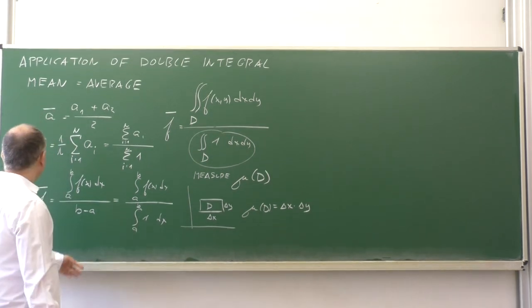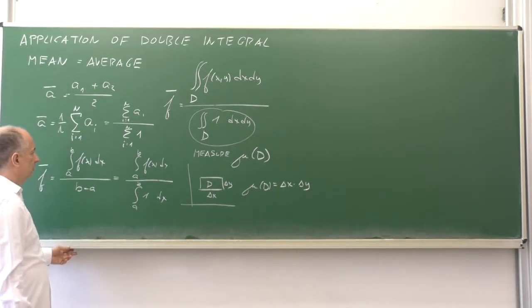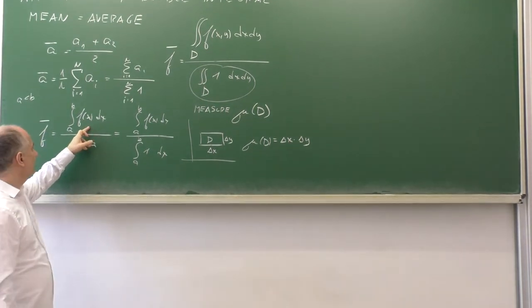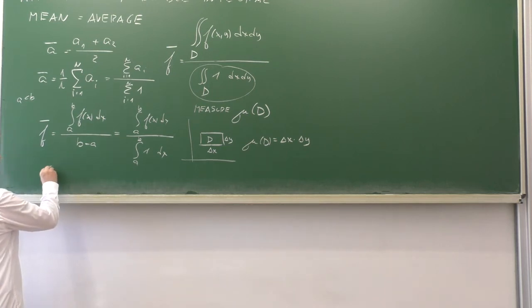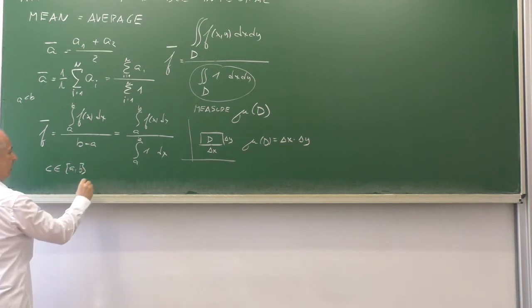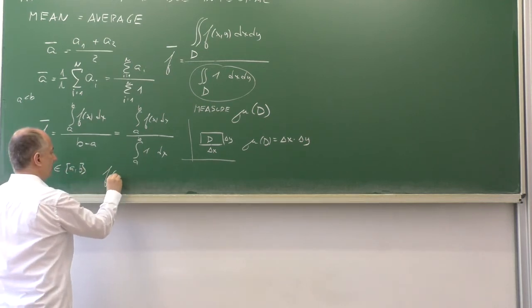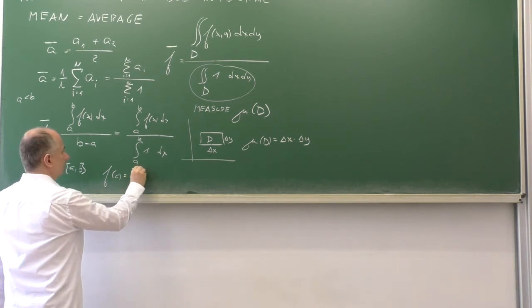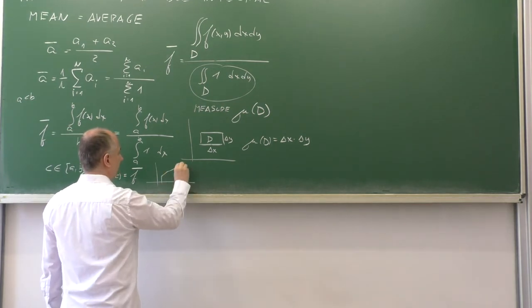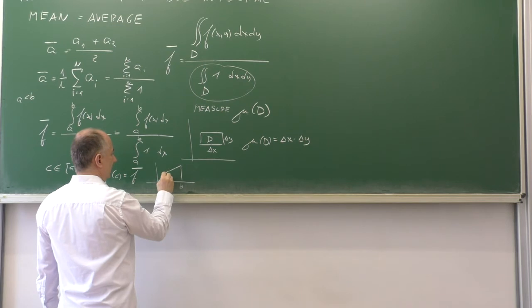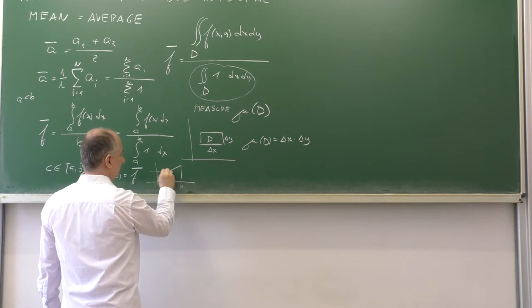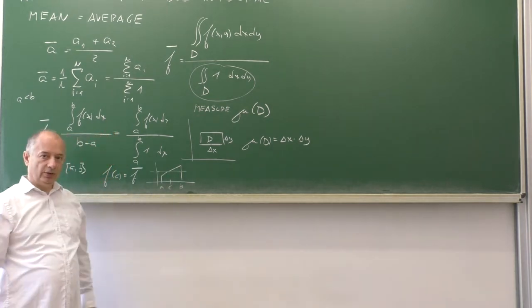Well, and similarly, as for a function of one variable, there is a theorem that when the function is continuous, then there exists a value c in the interval ab such that f(c) is equal to the average value. This can be visualized by the following picture. If we have a function like that, then there is some number c where the function value is equal to the average value.